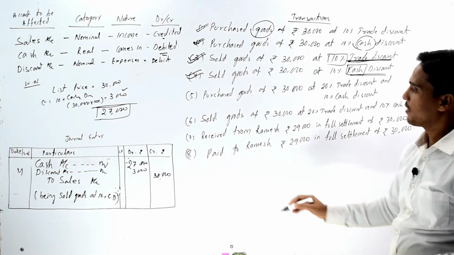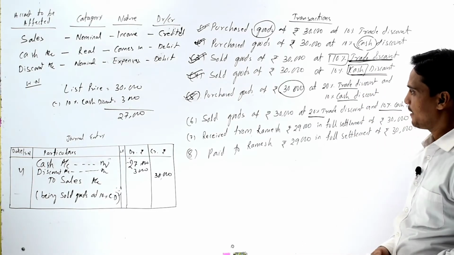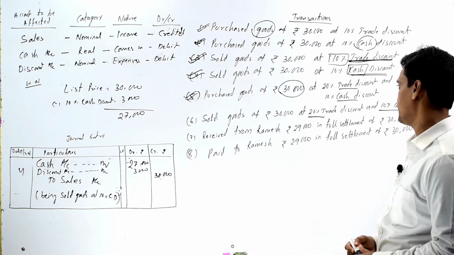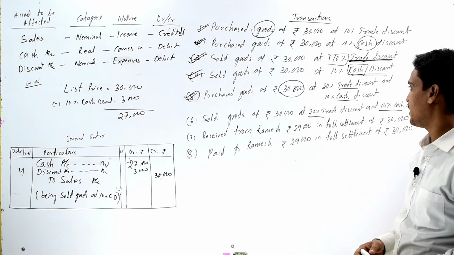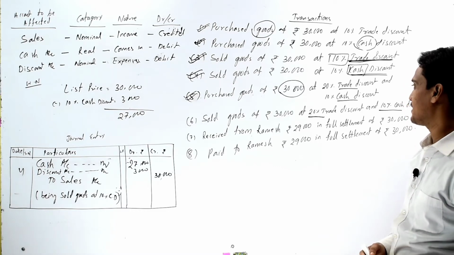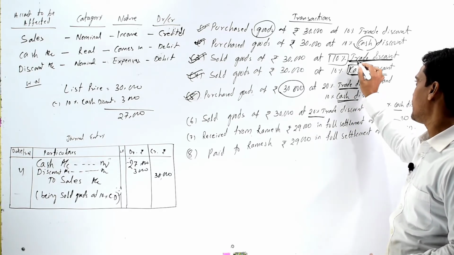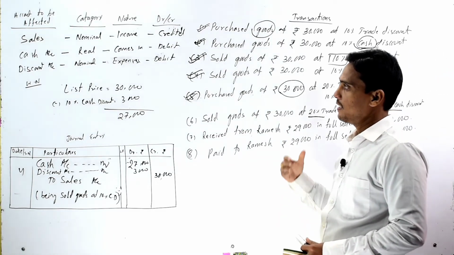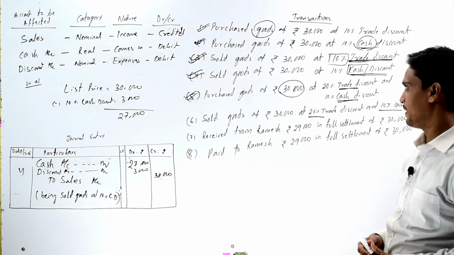So now come to our fifth transaction, that is purchased goods of rupees 30,000 at 20% trade discount and 10% cash discount. In all above cases, there is only a single discount present, that is either cash discount is given or a trade discount is given.